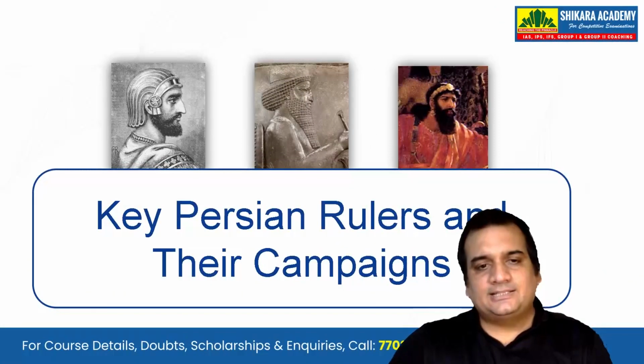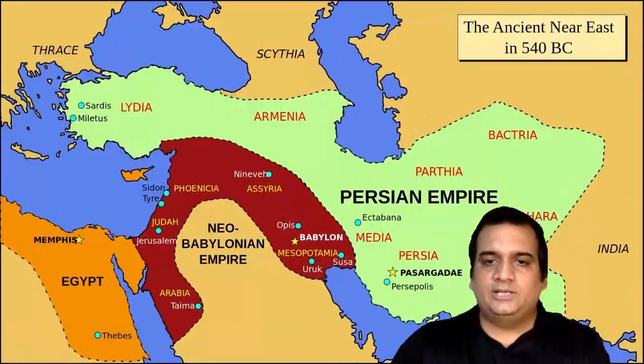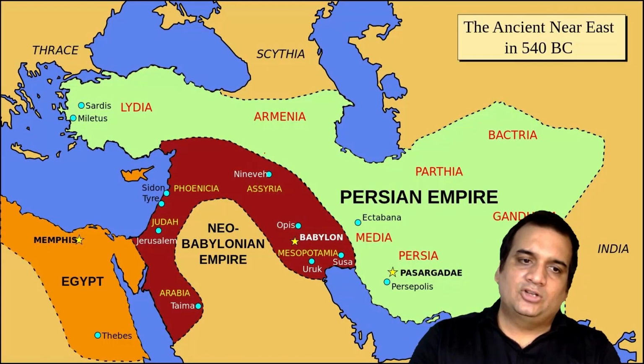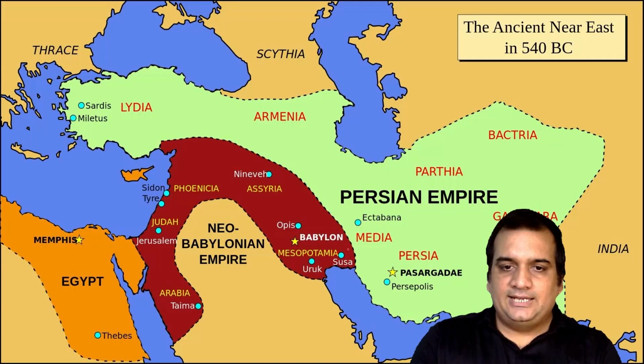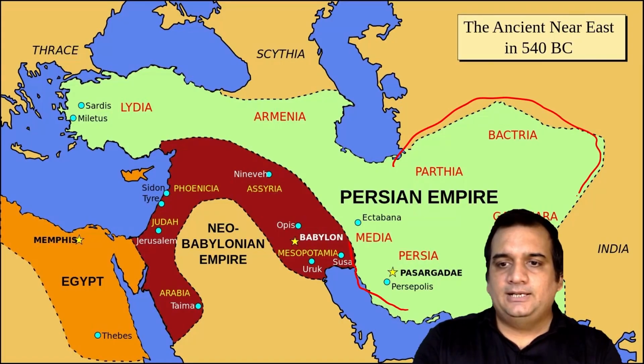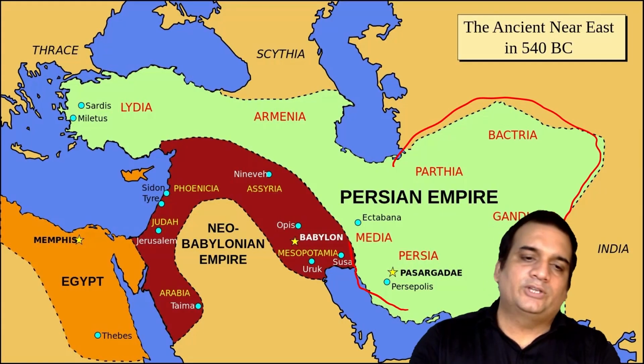Let's see one by one what the key Persian rulers were. In this map, you're seeing the area which was under the Persian Empire, the green area. It also includes the northwestern part of India.